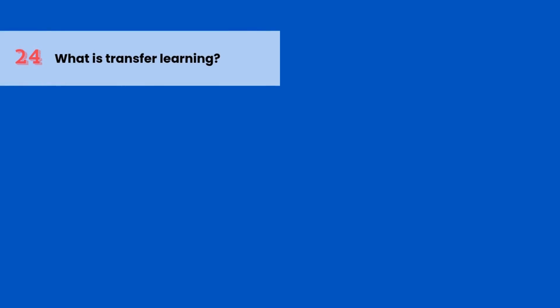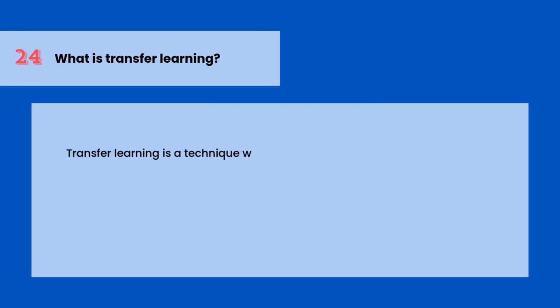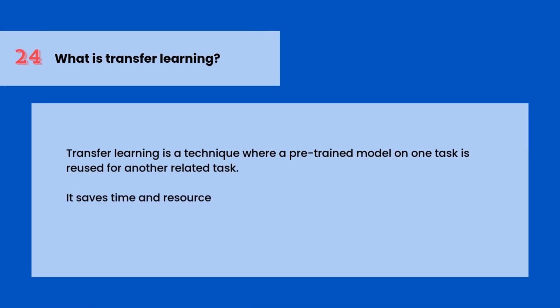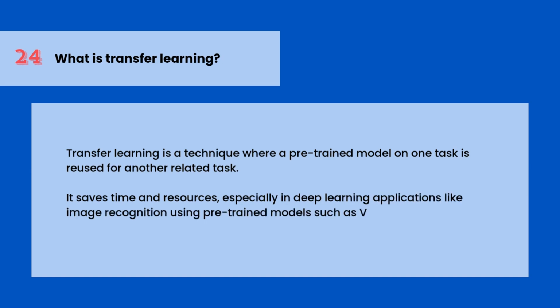What is transfer learning? Transfer learning is a technique where a pre-trained model on one task is reused for another related task. It saves time and resources, especially in deep learning applications like image recognition using pre-trained models like VGG, ResNet, or BERT for NLP.